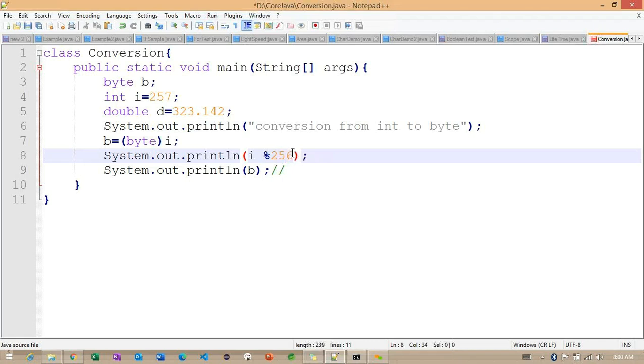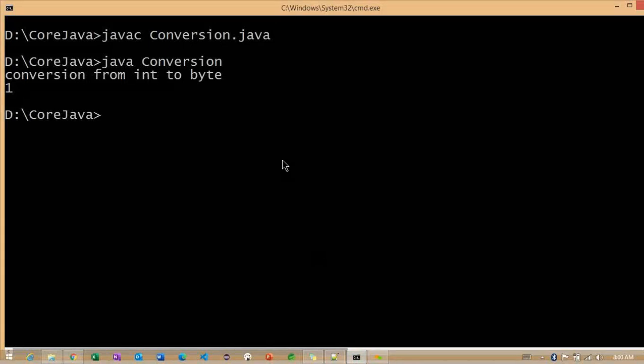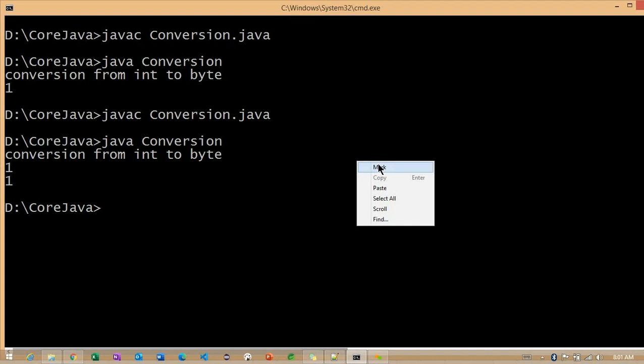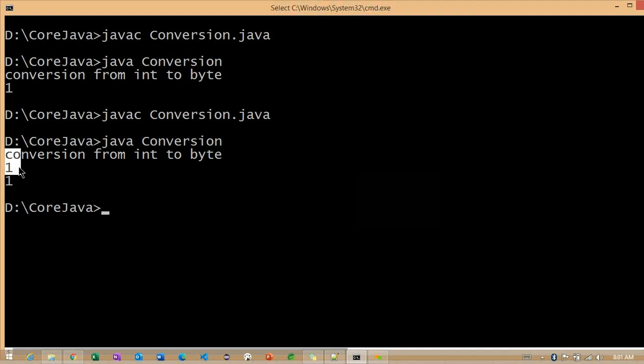Let's see. Internally it uses this modulus operator, and now you can see the operator is returning one value. Whatever remainder we get, the remainder value is going to be stored here.